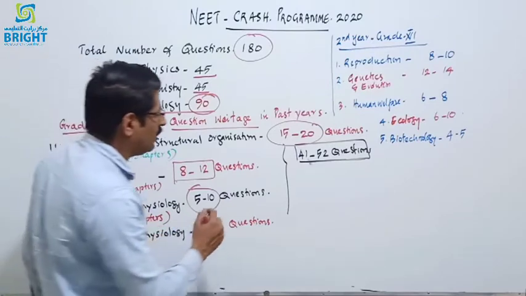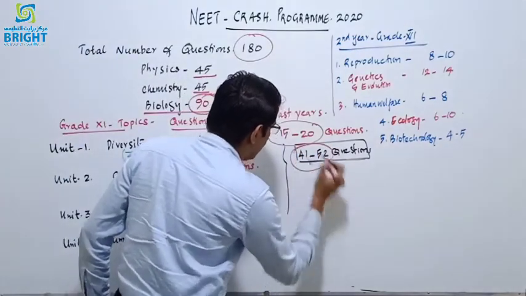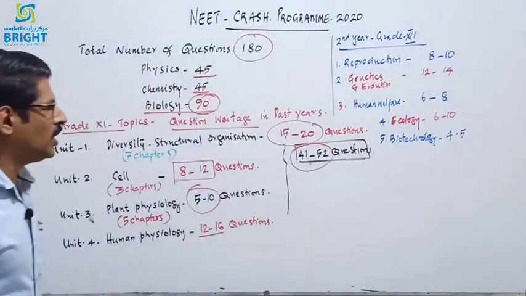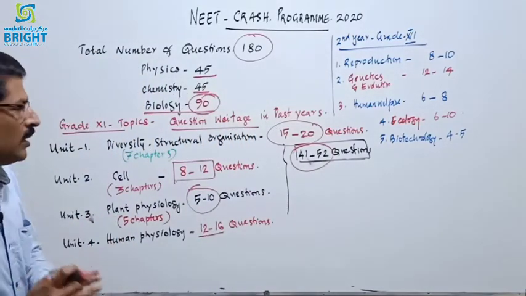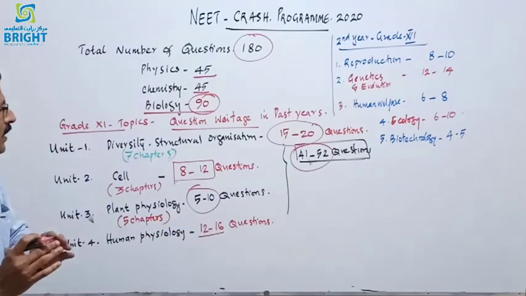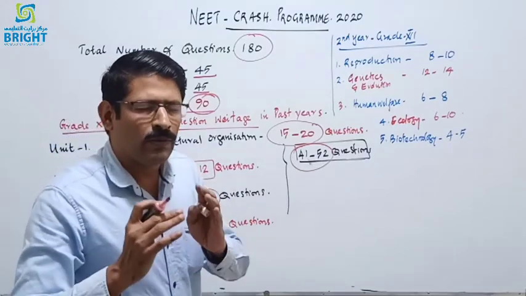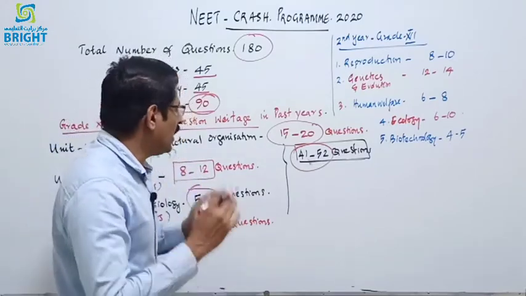So when we analyze the first year topics, out of 90 questions, around 41 to 52 questions came in the last 5 years. So that is very important for the NEET examination. So we must be more cautious and thorough in the grade 11 topics.